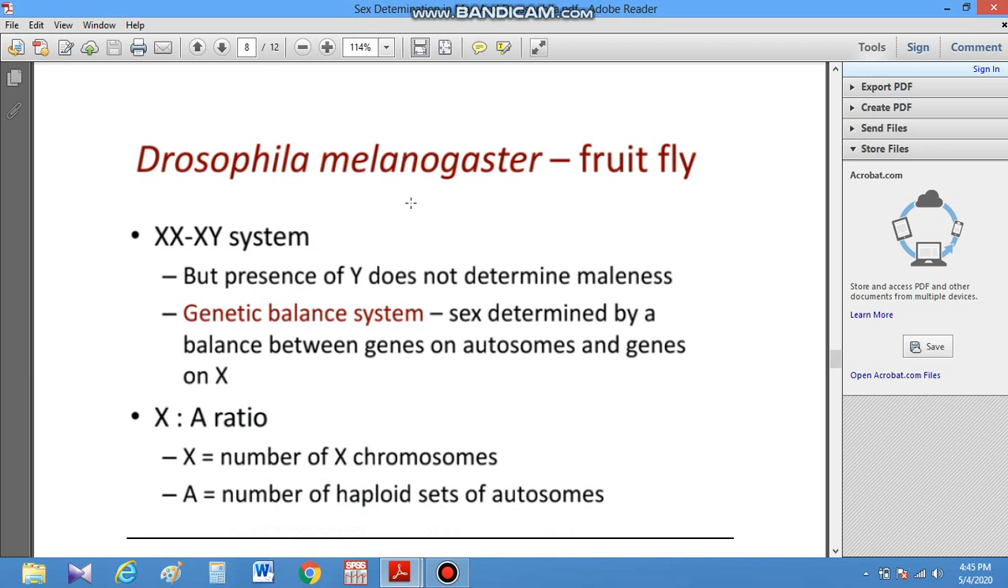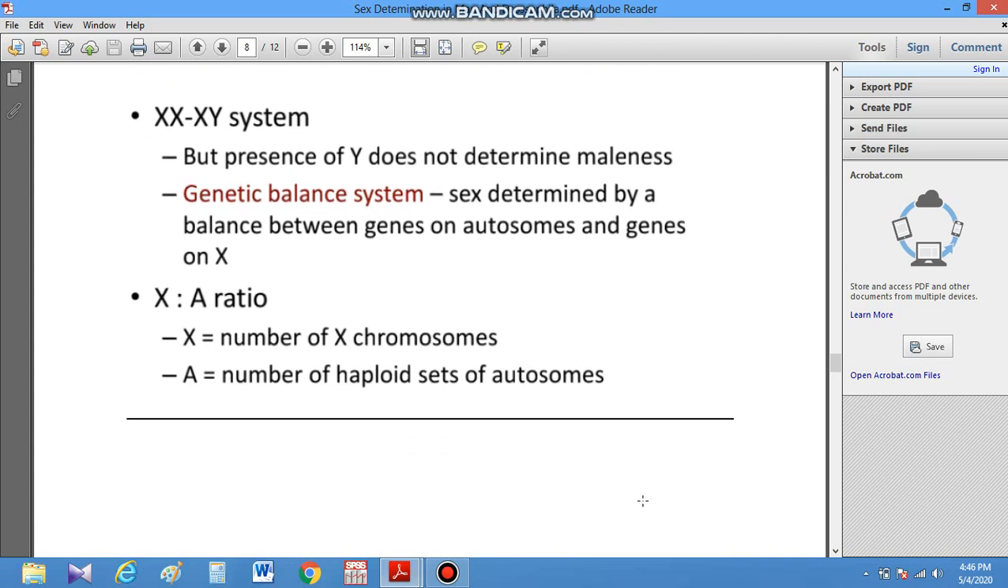In the case of Drosophila melanogaster, which is also called the fruit fly, there is an XX and XY system and an X to A ratio system. In the XX and XY system, the presence of Y does not determine maleness. There is a genetic balance system in which genes on autosomes and genes on the X chromosome define the sex in Drosophila melanogaster. In the X to A ratio, X is the number of X chromosomes and A is the number of haploid sets of autosomes, and their ratio determines which type of sex will be produced.